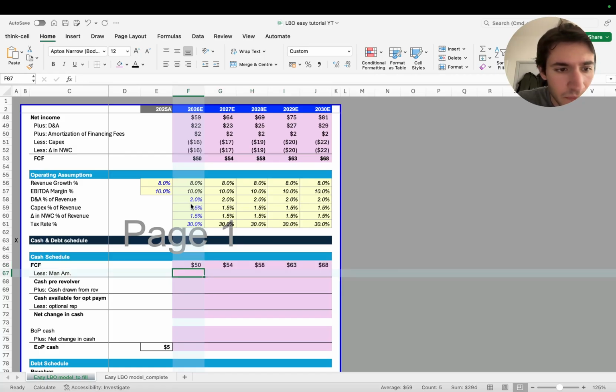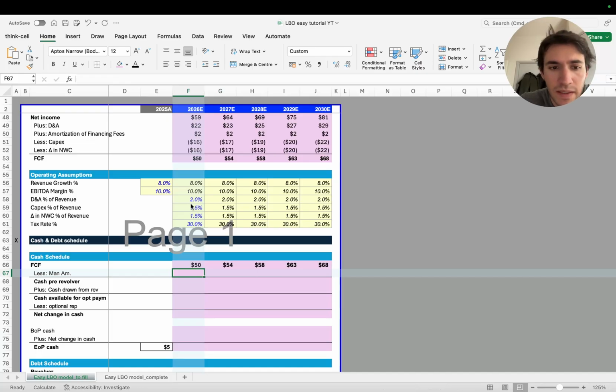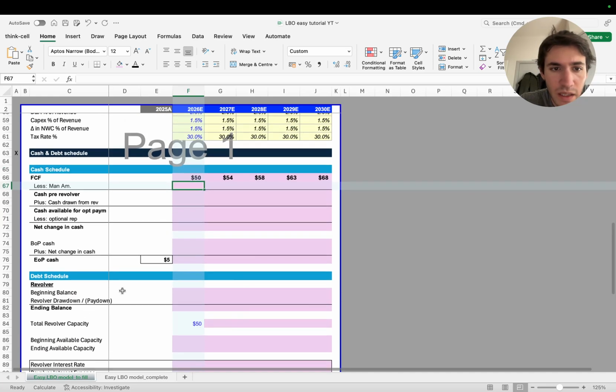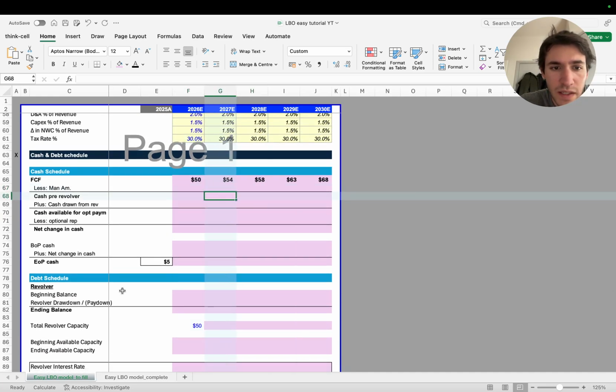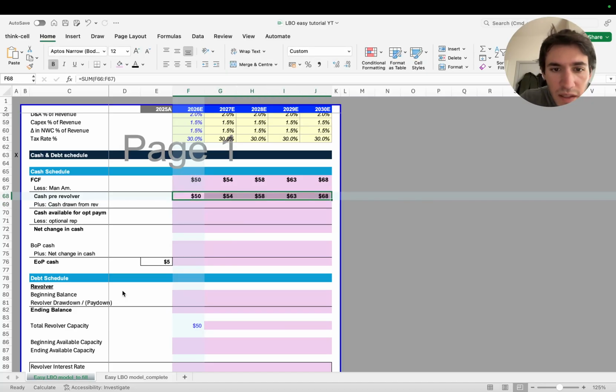get it from there. Now, less mandatory repayments. This is something that I cannot plug in now because it's going to be something that I will find in the debt schedule. But in any case, after I have this, I'm simply going to be summing these two. And this is the amount of money that I have after I've paid my mandatory amortization.